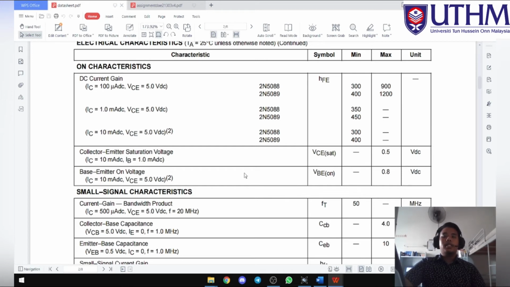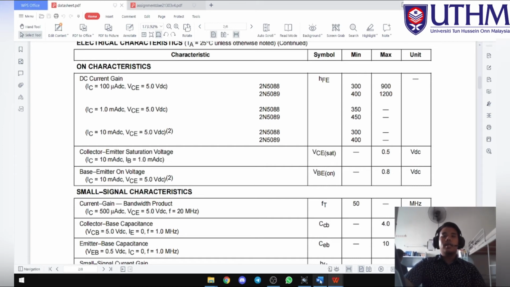Firstly, from the data sheet we get the value of VCE max, which is 0.5 max. The value for IC max is 10 milliampere.